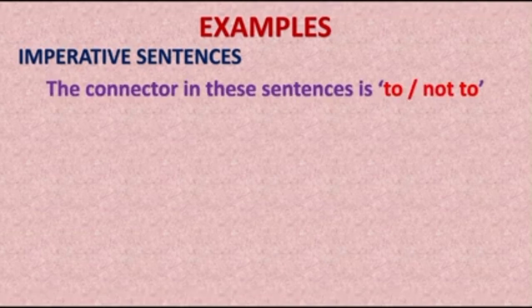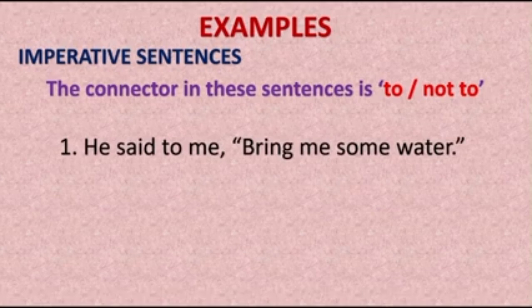So let us see how to change imperative sentences into reported speech. The connector in these sentences is to or not to. In assertive sentences we used the connector that, but in imperative sentences we use to or not to.